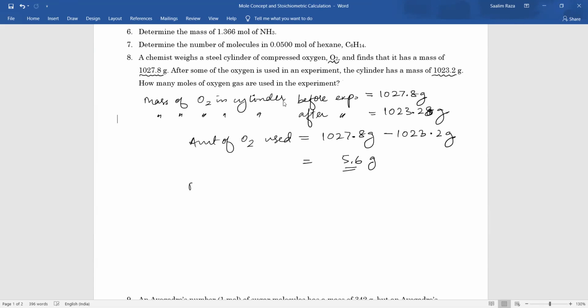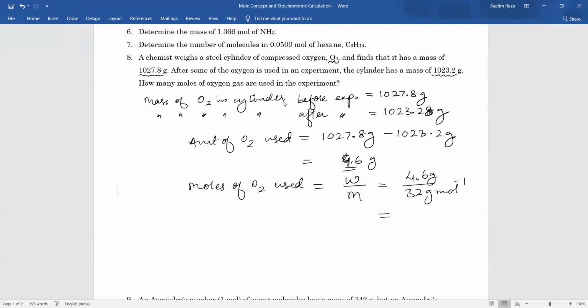So moles of O2 used. Now here, please remember this is oxygen gas, so it is O2 and not elemental oxygen, that is O. Moles of O2 used will be equal to given mass divided by molar mass. Given mass is 4.6 grams. The molar mass of O2: oxygen has 16, O2 has 32.